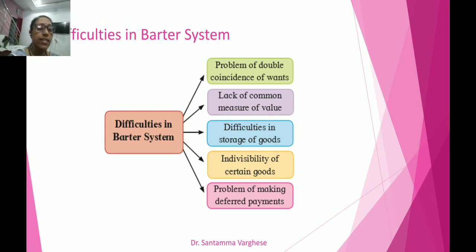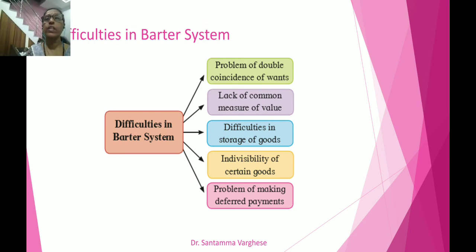Now, what is the problem in this exchange? The problem in this exchange is that the things needed by the two persons, A and B, are different. In the textbook the example is given: A has cloth and he wants rice in exchange. B has rice but he doesn't want cloth in exchange. In this case, the exchange between A and B would not take place as the wants do not coincide with each other.